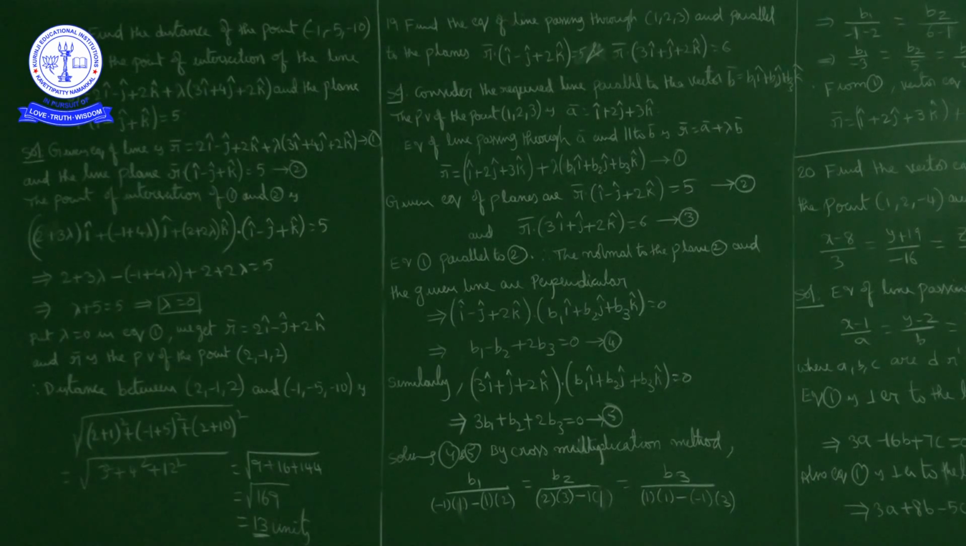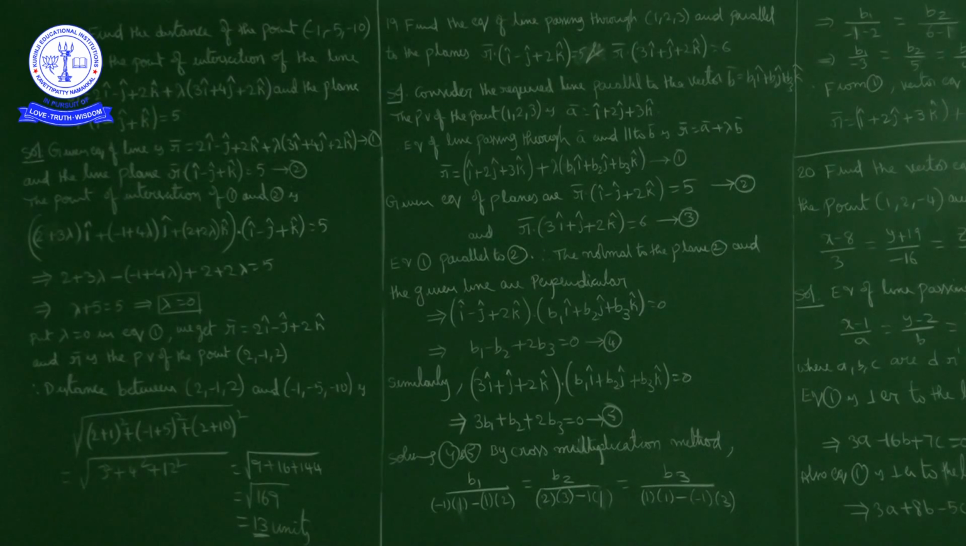Now, what is the equation of the given line? The equation of the given line is r bar is equal to 2i cap minus j cap plus 2k cap plus lambda times of 3i cap plus 4j cap plus 2k cap. This is the given equation of the line. And what is the given plane equation? The given plane equation is r bar dot product with i cap minus j cap plus k cap is equal to 5.